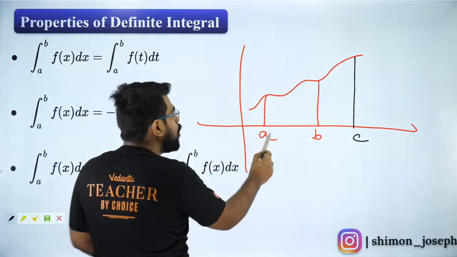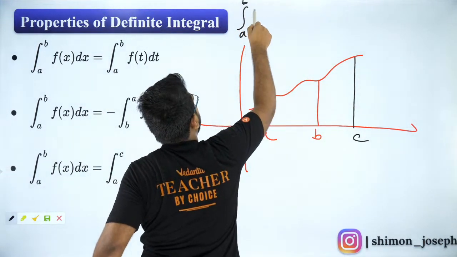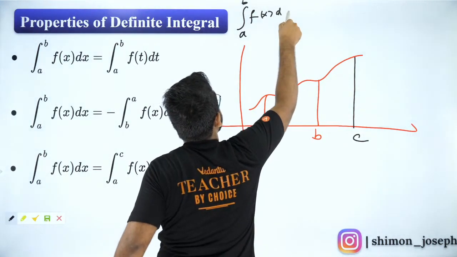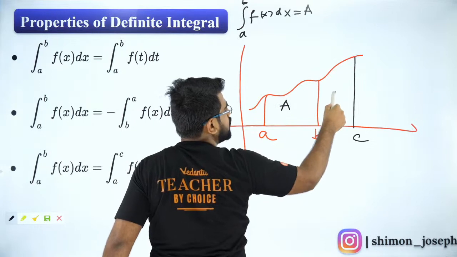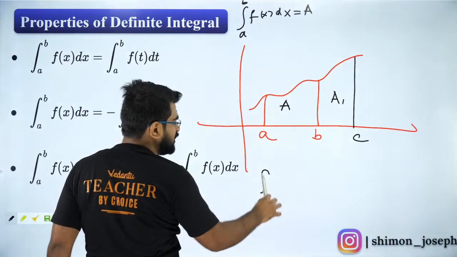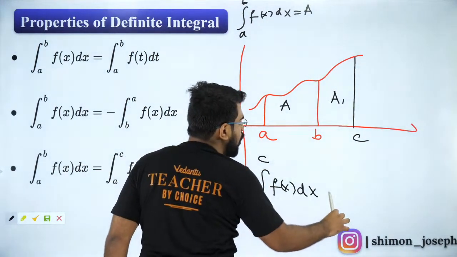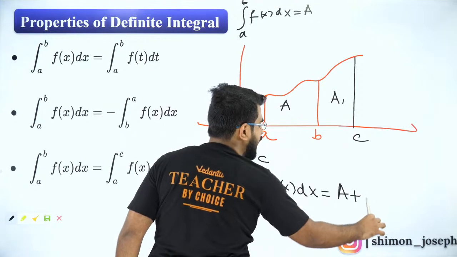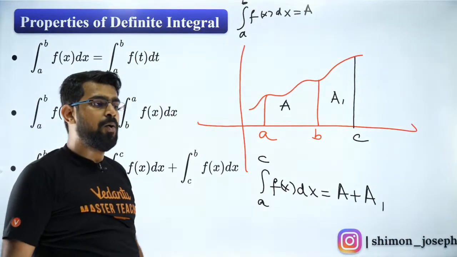Now, I want the area between A to B. So integral A to B f of x dx is nothing but my A over here. Let's call this A1. Now, integral A to C f of x dx, my dear children, do you agree it is A plus A1? Do you all agree? Please let me know.